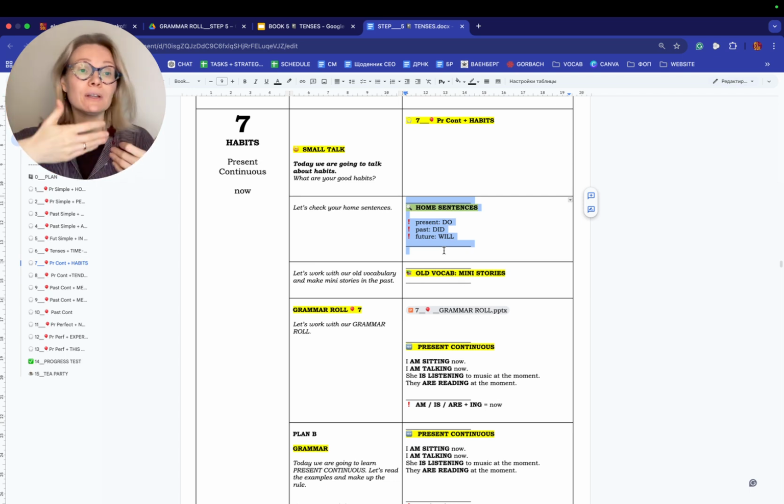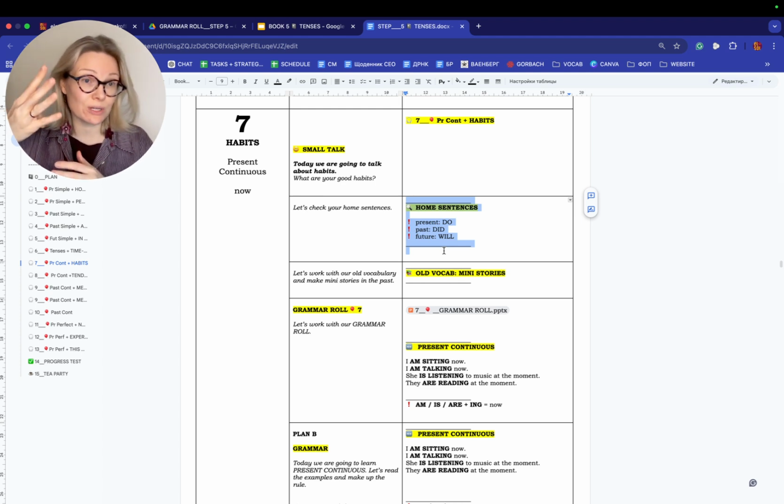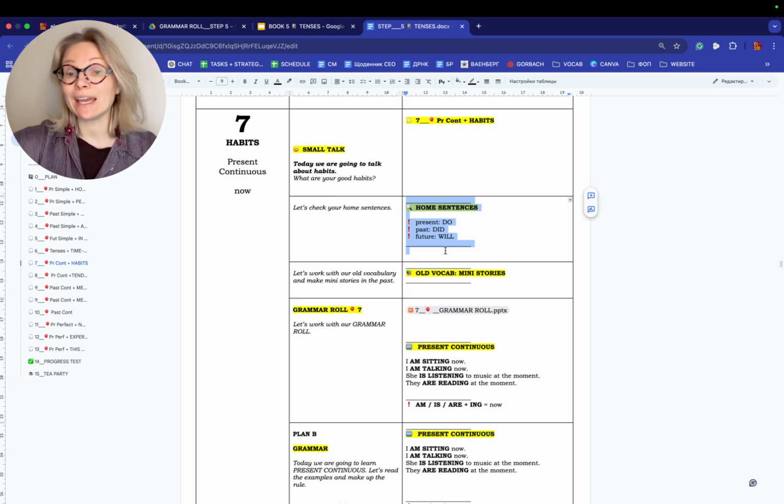You send the vocab, one block, one student. You ask the words to explain. After that, you open the file. Then you ask the students to make mini stories. So 3, 4 words from any block or from one block, but a mini story. In any tense, really, in any tense. Don't limit them. Let them talk. Thank you so much. And let's continue.